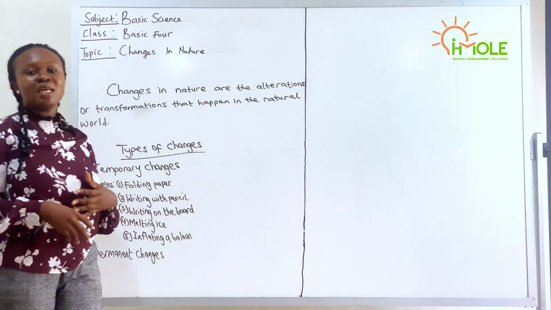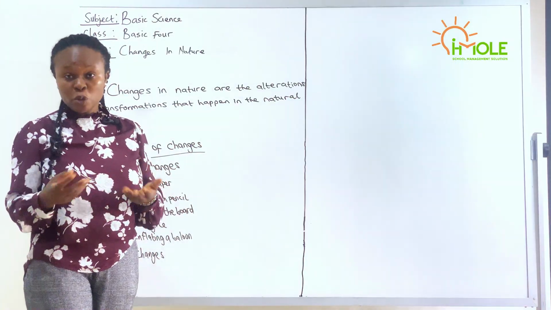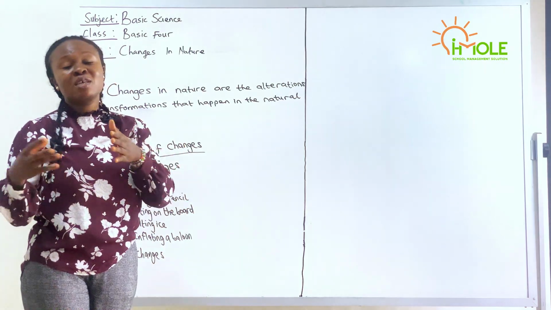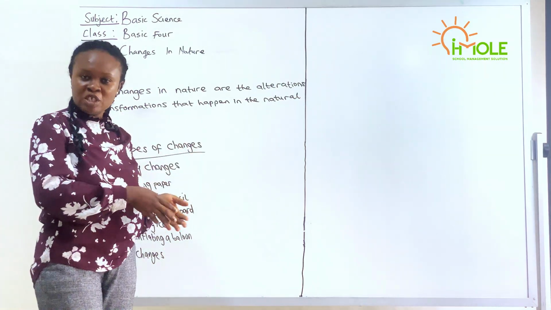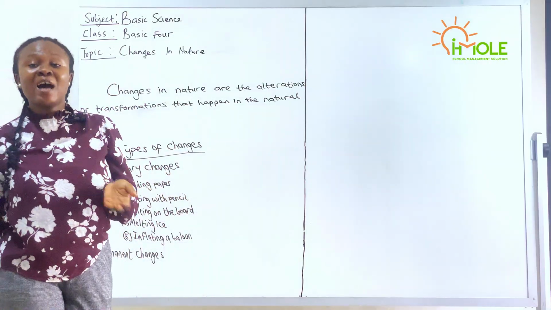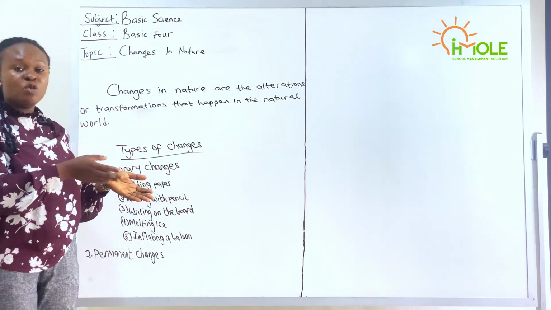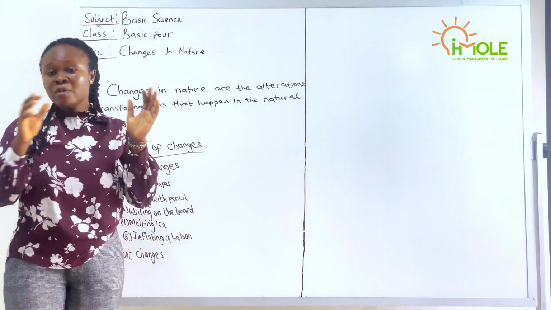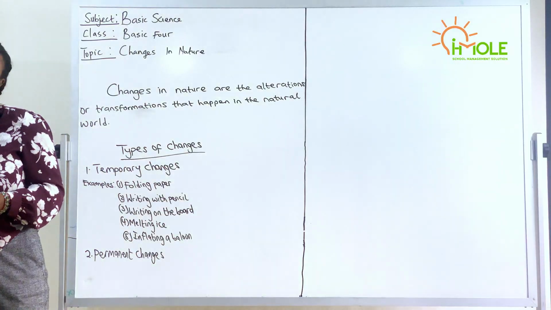Now, temporary changes, as the name implies, can be undone. It is not permanent. It is not for life. When it gets to a certain point, it can be changed back to its original state. That is why I use the word, it can be undone. It can be reversed. We can change it back to its original state.